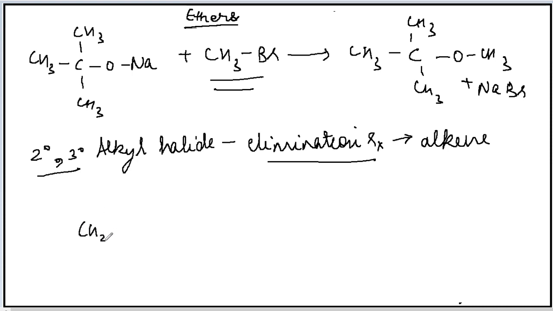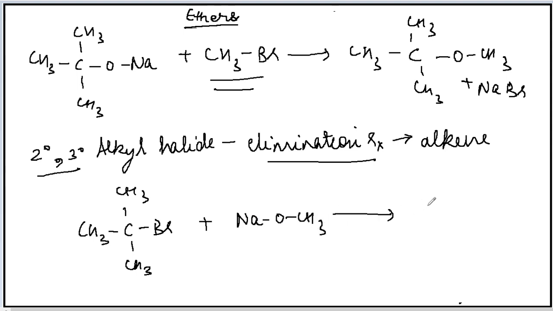Look at the reaction. This is the alkyl halide. The reaction will take place. Instead of forming ether, what product will be formed? Alkene. Alkene will be obtained.